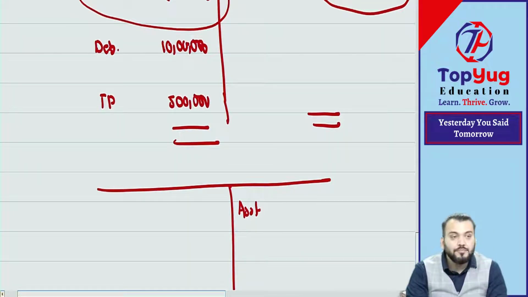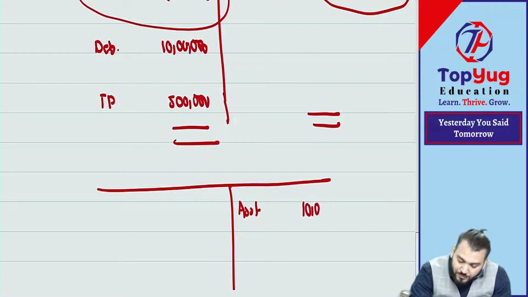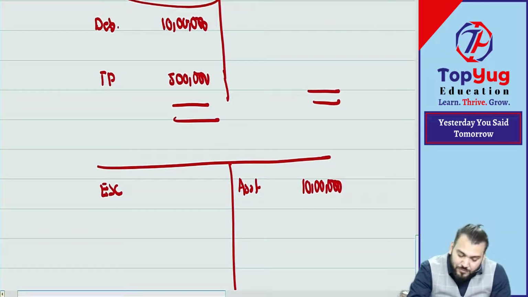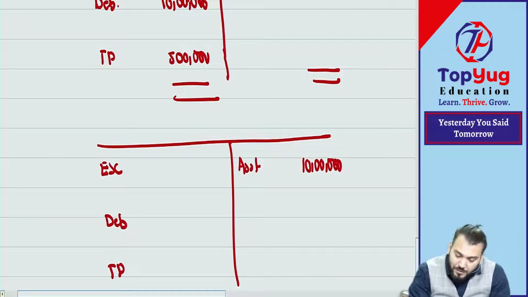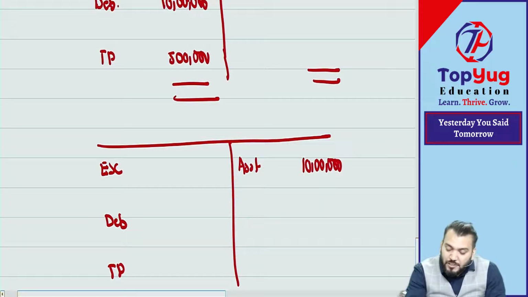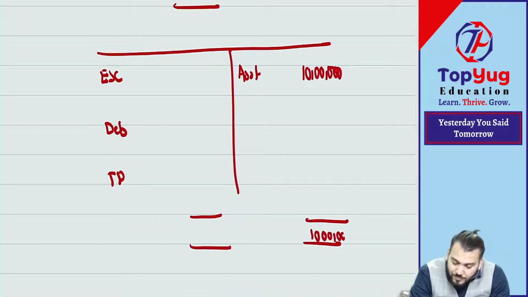15 lakh minus 5 lakh loss, it will become 10 lakh. Correct. And equity share capital, how much do we need to write down? Debenture we need to write down, and trade payable we need to write down. Correct. Understood. And we will write off the entire loss. One thing is clear, that now the total of the balance sheet will be how much? 10 lakh. Yes or no?